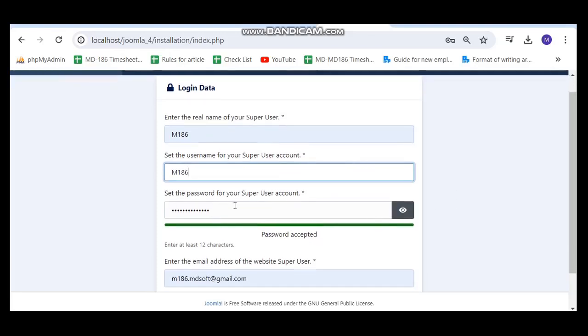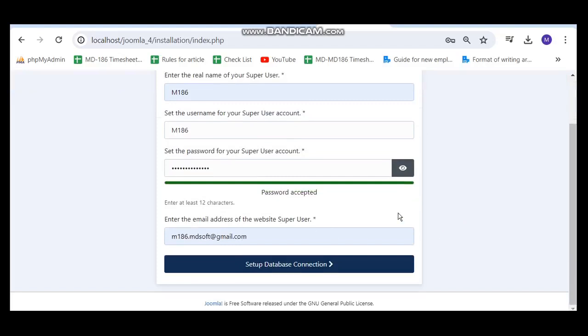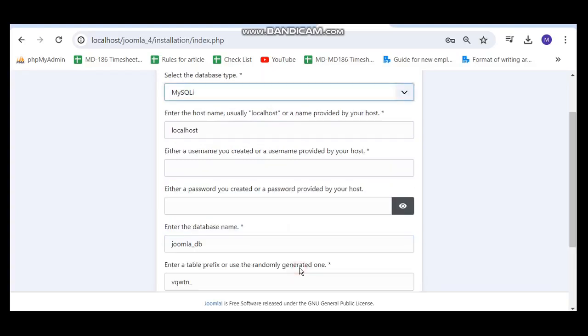I have also added a password. The password must be a strong password. It needs at least 12 characters, and it has to be numbers and letters to be a strong password. After filling this page, I will click on set up my database, and here we have to set up our database to connect to our Joomla 4.